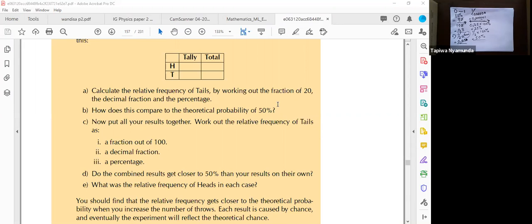When you toss a coin and you find that it is a head, when you toss that same coin again, the probability of you getting a head again does not depend on the probability that you got a head previously. I'm not sure if you're getting me there. It means these two events are independent.